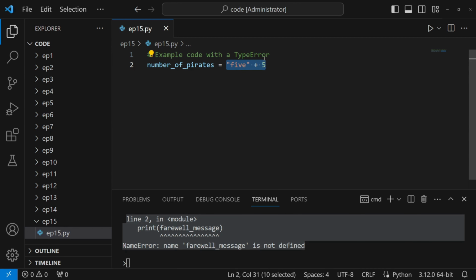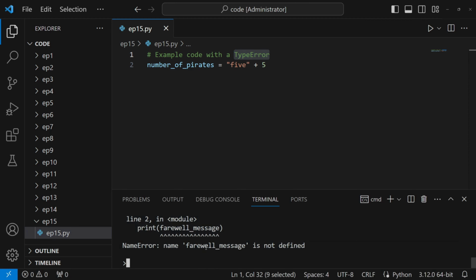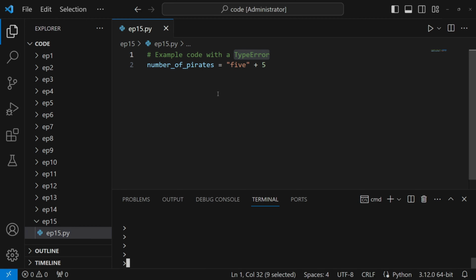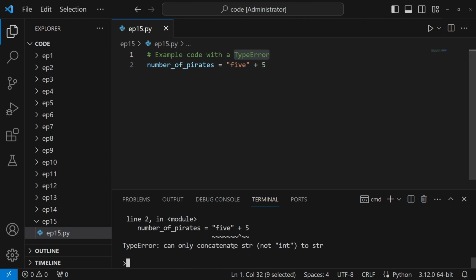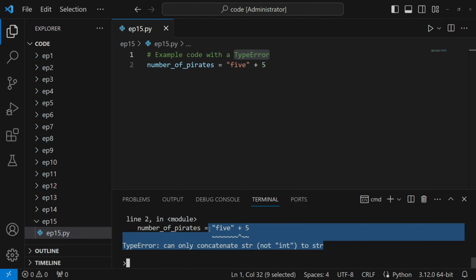The type error, as chatty and confused as a parrot. This one squawks loudly when you mix data types that don't play well together, like adding a string to an integer. Here we tried to add a string to an integer, and our type error parrot is having none of it. It squawks: you can't mix apples and parrots, or strings and numbers.